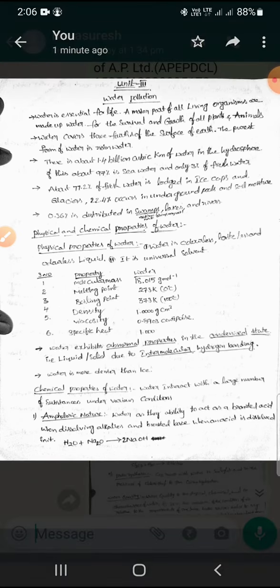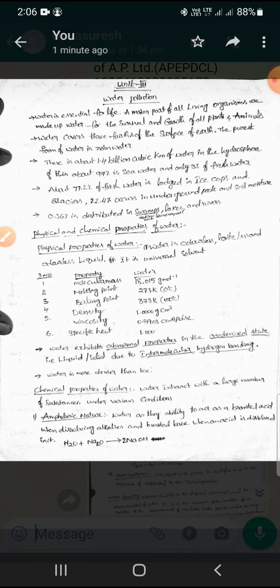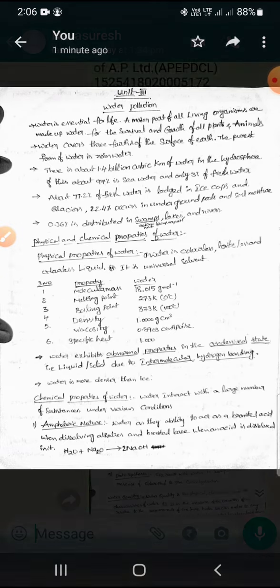Out of 1.4 billion cubic kilometers of water, nearly 97% of water is present in the sea, as sea water. Remaining only 3% exists as fresh water. So if you take 100% of water, 97% is present in the seas and the remaining 3% exists as fresh water.